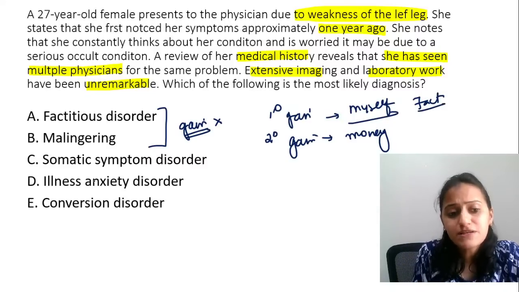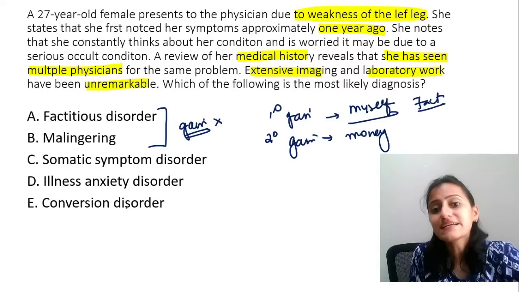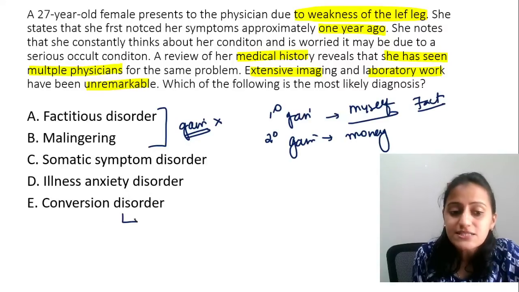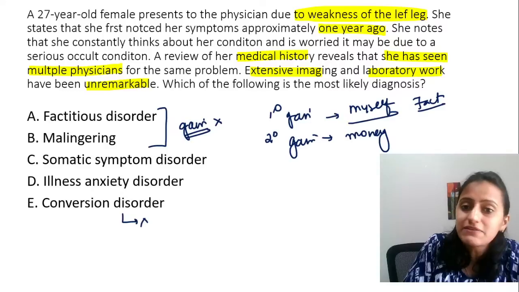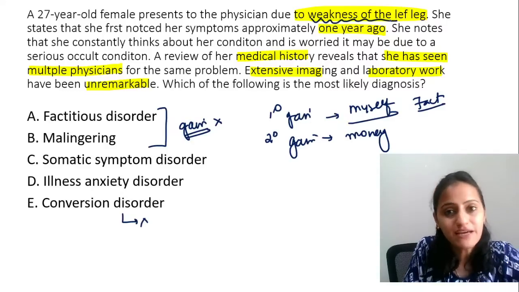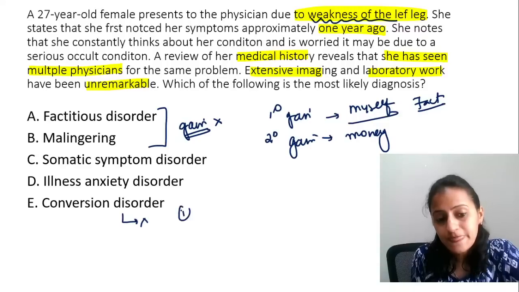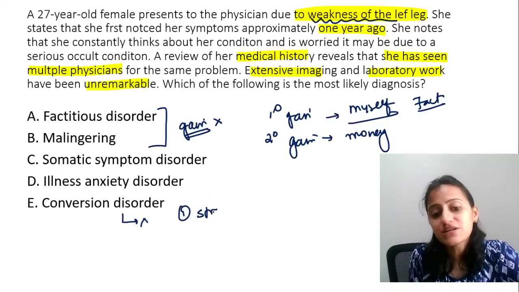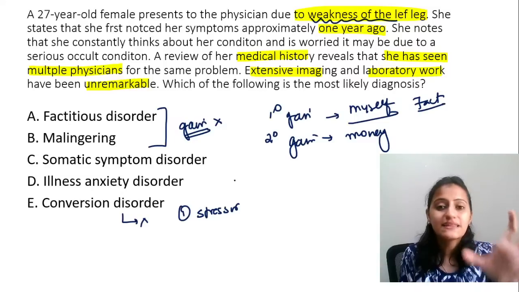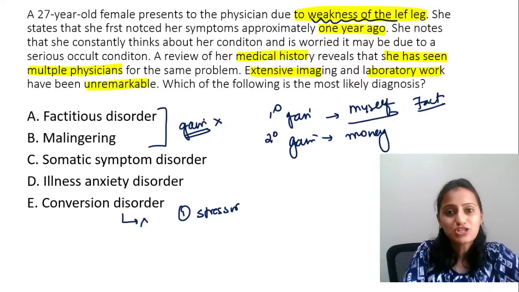Now, somatic symptom disorder, illness anxiety disorder, and conversion disorder. This is not a conversion disorder, even if there is weakness of the left leg. Remember, not all neurological symptoms are conversion disorder. Conversion generally follows a stressor. There's a stressor and suddenly the patient converts.